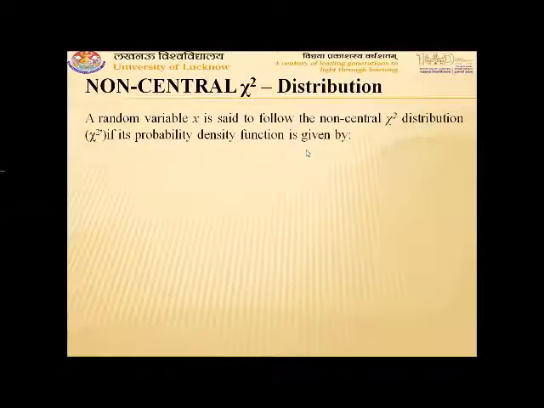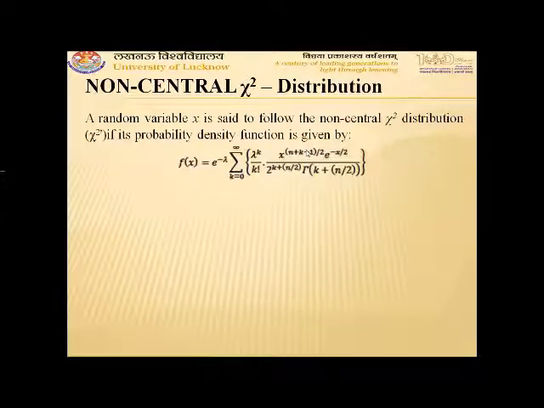A random variable X is said to follow non-central chi-square distribution, which is also denoted by chi-square dash, if its probability density function is given by f(x) is equal to e to the power minus lambda, summation k goes from 0 to infinity, lambda to the power k upon factorial k, into x to the power (n plus k minus 1) by 2, e to the power minus x by 2, upon 2 to the power (k plus n by 2) gamma of (k plus n by 2).